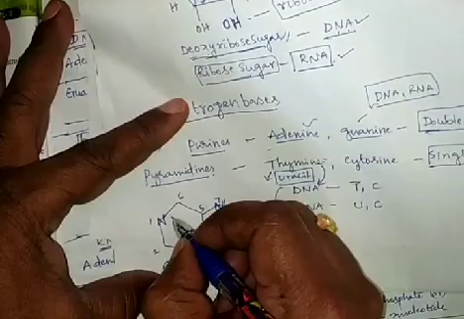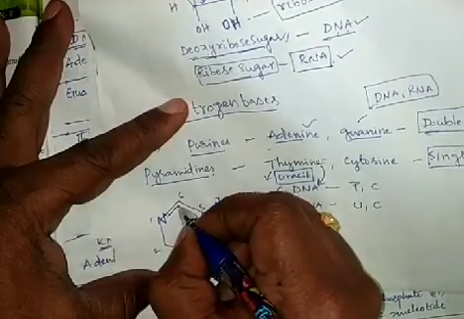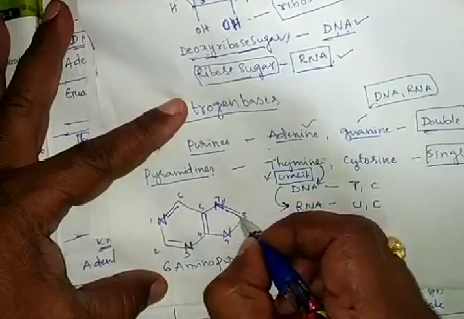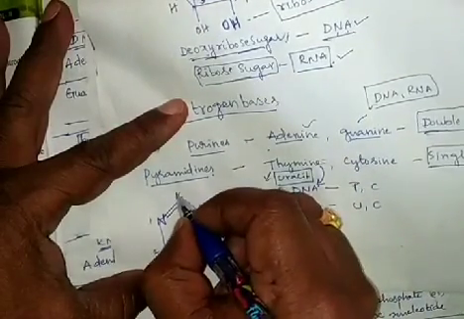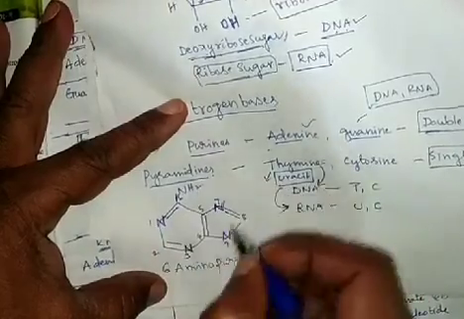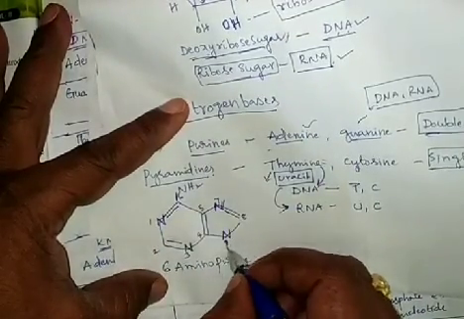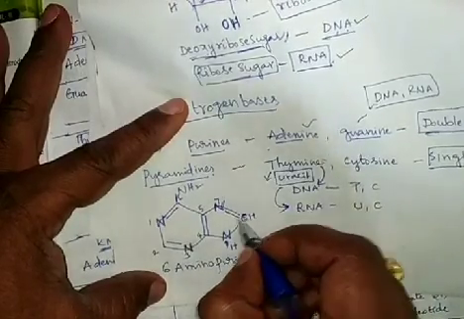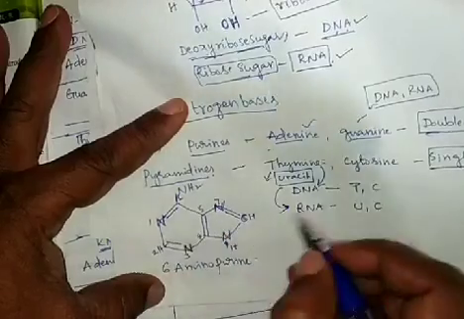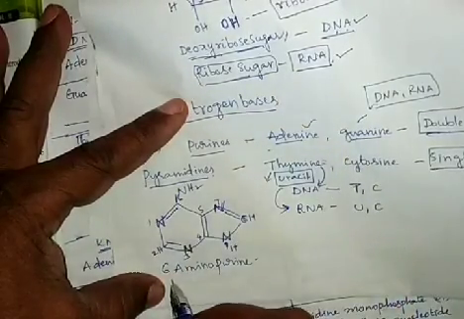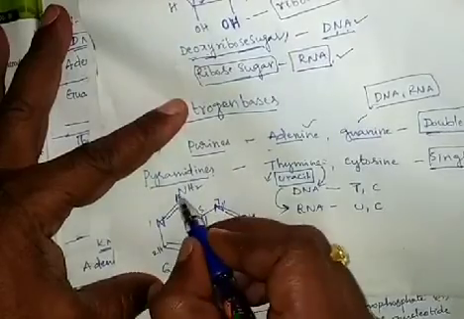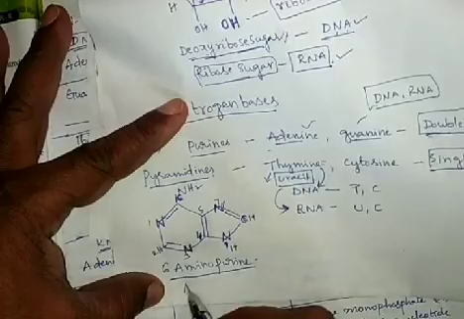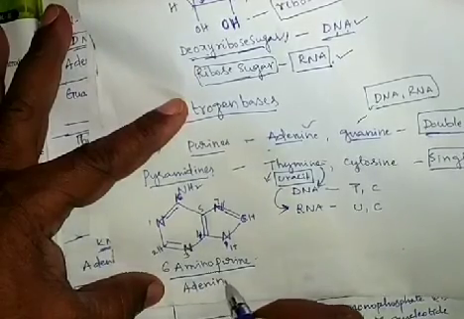Here a double bond, here a double bond, here a double bond, and here a double bond. At the sixth place, amine is present. Now it is called a 6-aminopurine, and this 6-aminopurine is also called adenine.